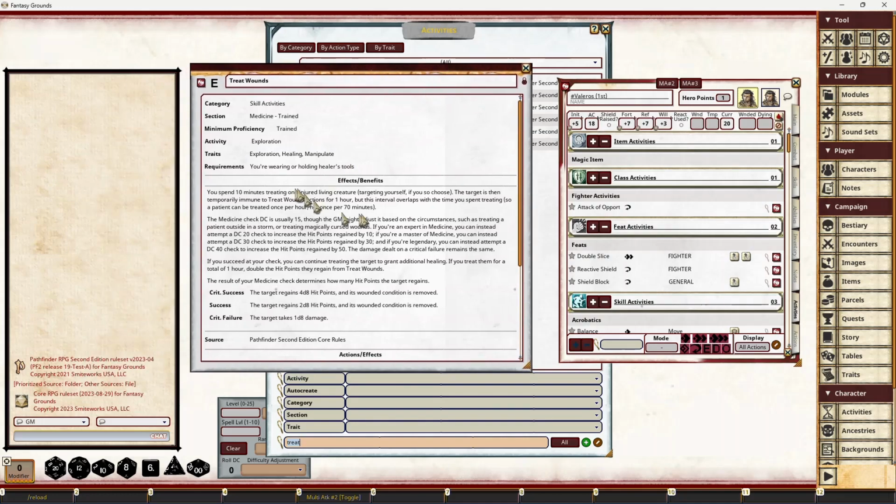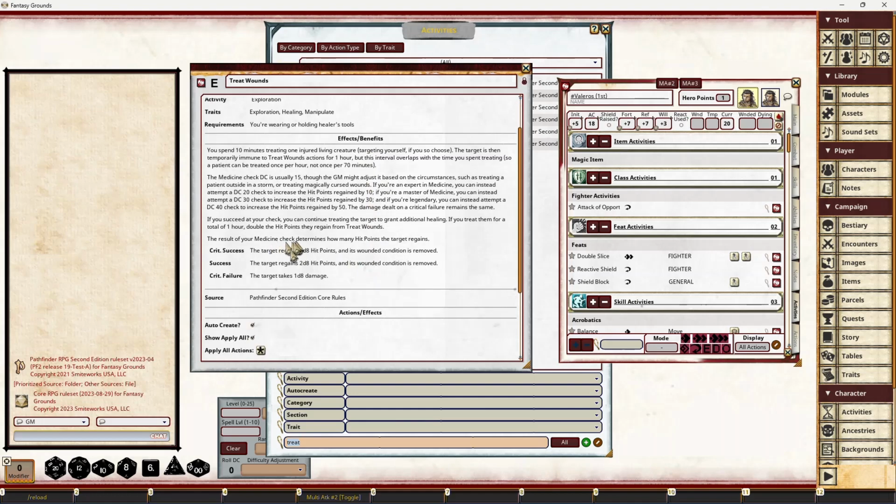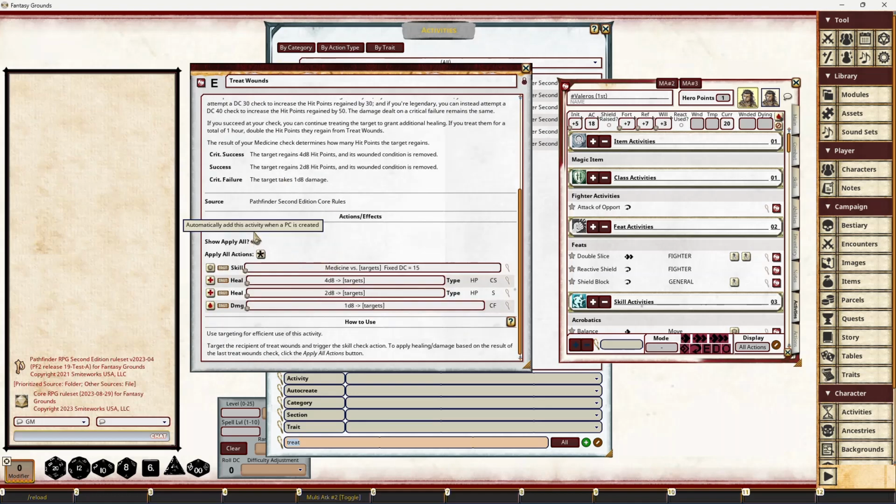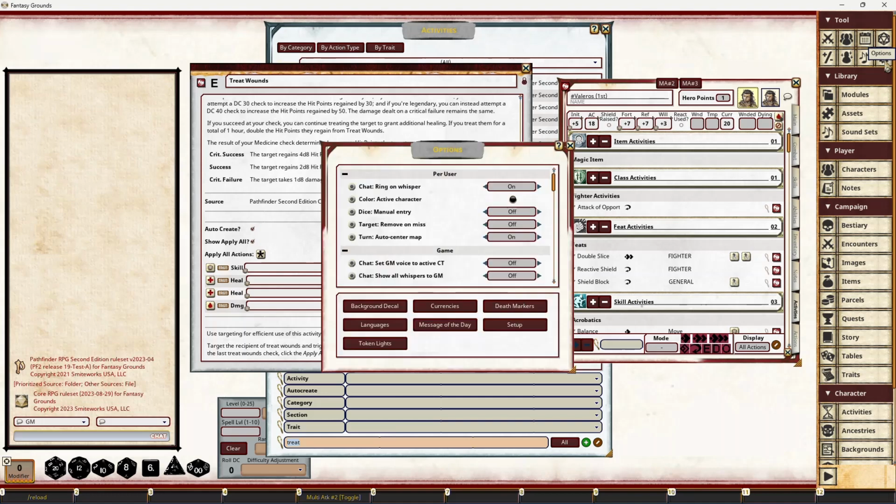So here, we can see we've got all the effects and benefits, we've got what happens with the various success levels. It's set to auto create, so when you create a new character, it's going to automatically populate those. If for some reason you don't want to auto create all of those activities, if you set the R19 update add new activities experimental development campaign option to off, it won't do it.